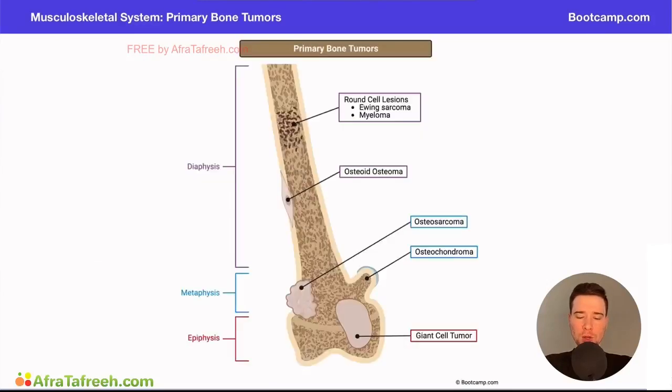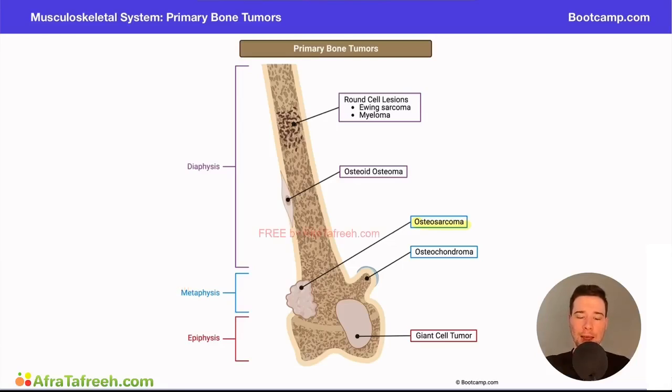So if we can draw your attention to our overview image of the primary bone tumors, which shows the locations that these tumors show up, we can see the osteosarcoma is located in this area right here. And so that's primarily going to be in that metaphysis region of the long bone. And again, this is important because a lot of times they will give you the tumors, right? They will let you know it's a bone tumor, and they'll differentiate them by where they're located.